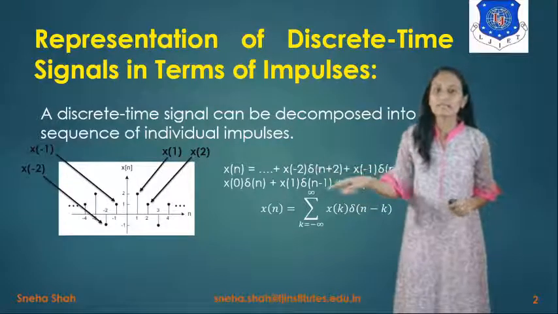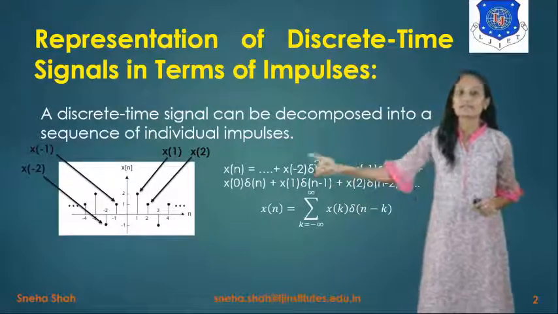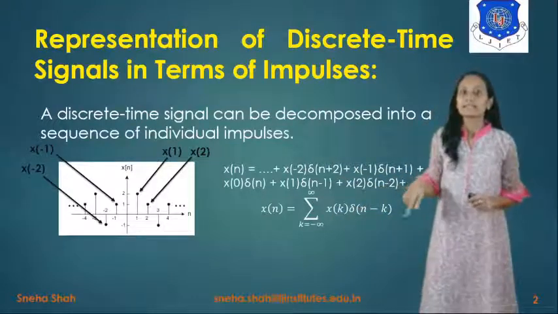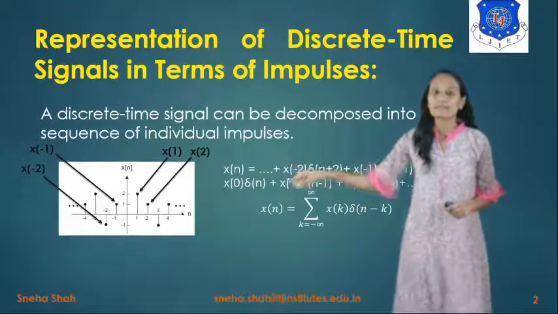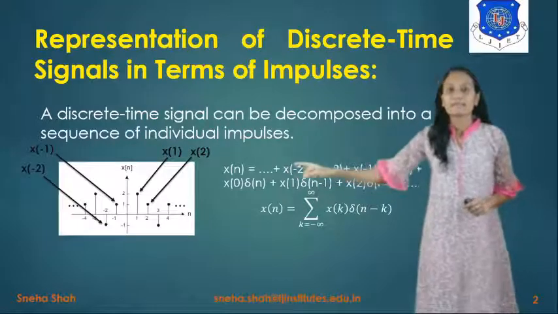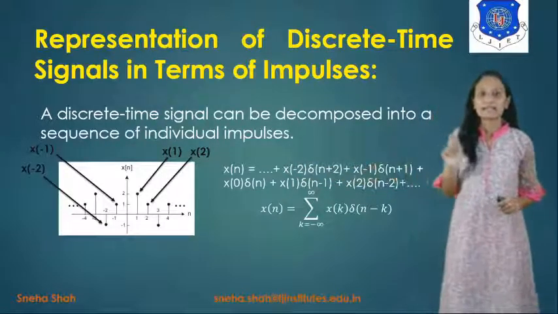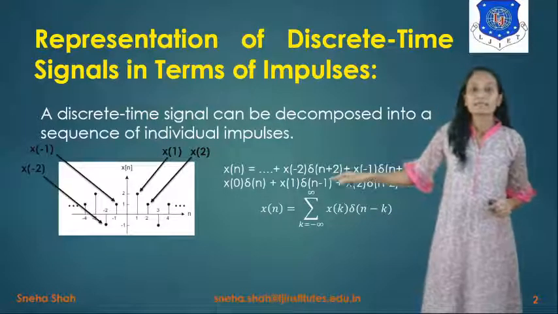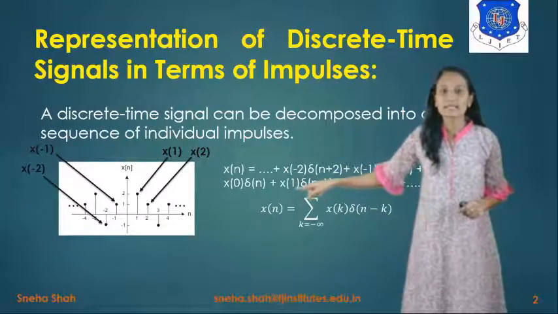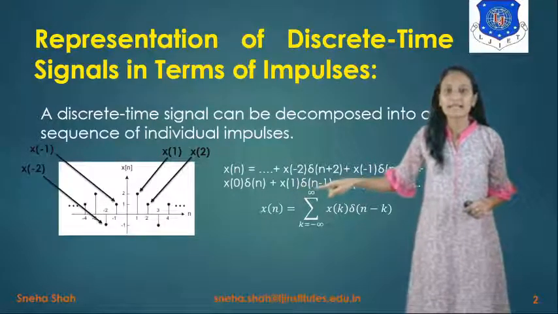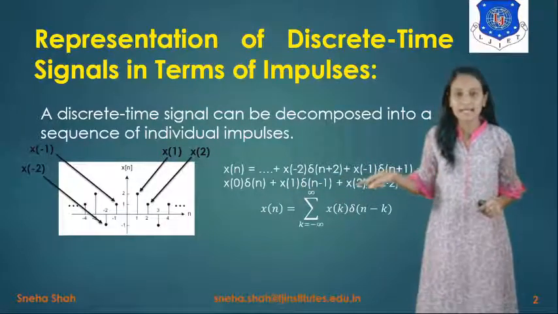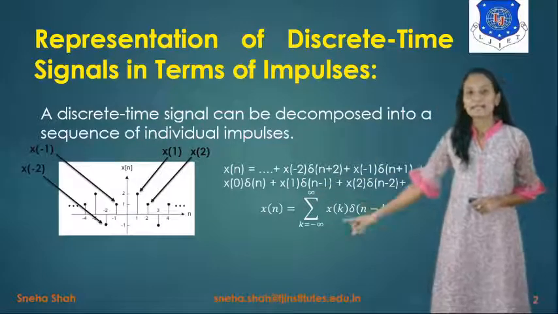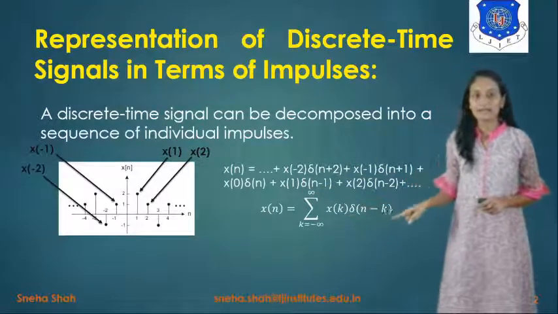Now in general, if we want to write all these values, it will be x of k into del of n minus k. We take a dummy variable k instead of any term like -2, -1, -3, and so on. Suppose I take k equals 1, then this term becomes n minus k, meaning n minus 1, right? So we generalize the term as x of k into del of n minus k. And we take the summation over k for the entire range, from -infinity to infinity. So x of n equals summation k equals -infinity to infinity of x of k into del of n minus k.